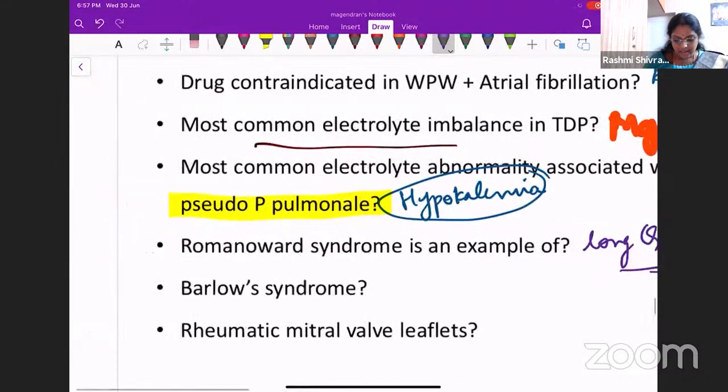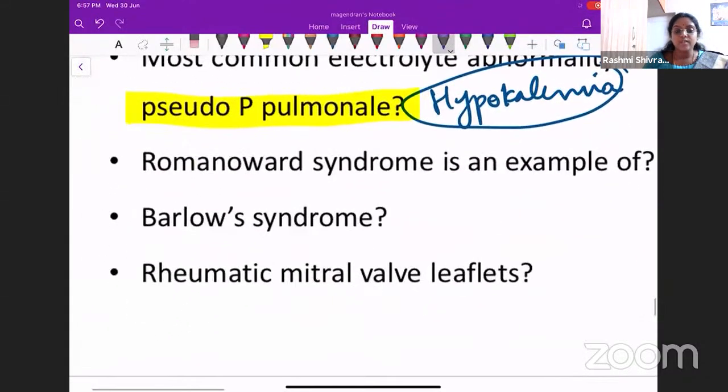Okay. Next, what is Barlow's syndrome? It's sometimes very nice to know these different names because the question can be framed differently. So that should not put you at a problem where you don't know the other names of the disease. These are a few conditions when you need to know the other names as well. So what is Barlow syndrome?